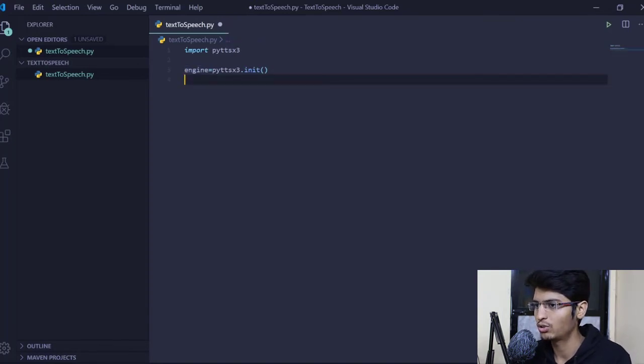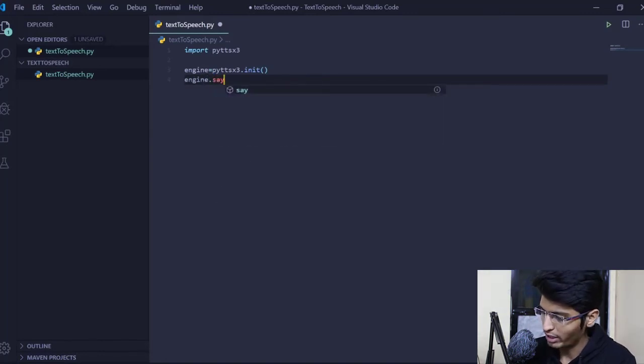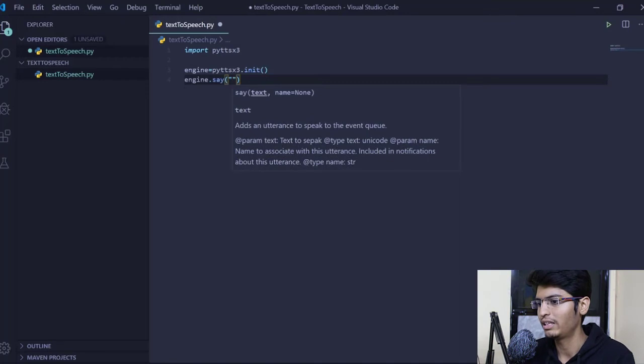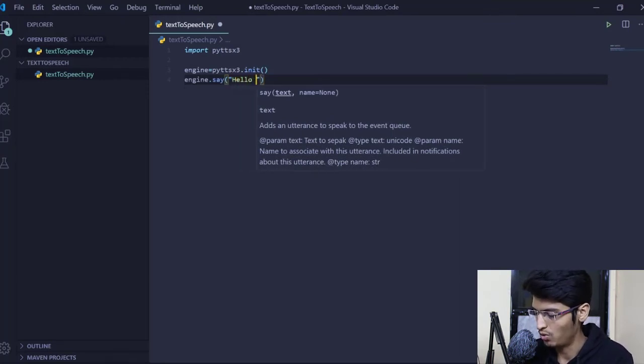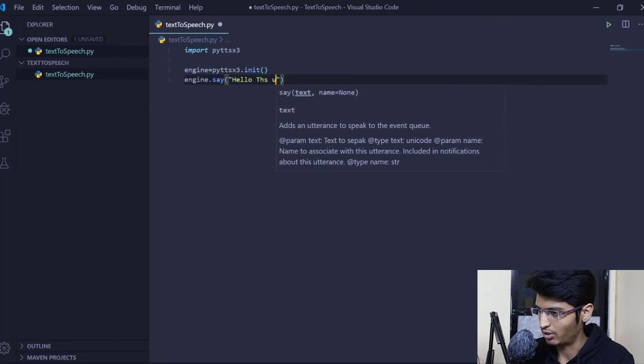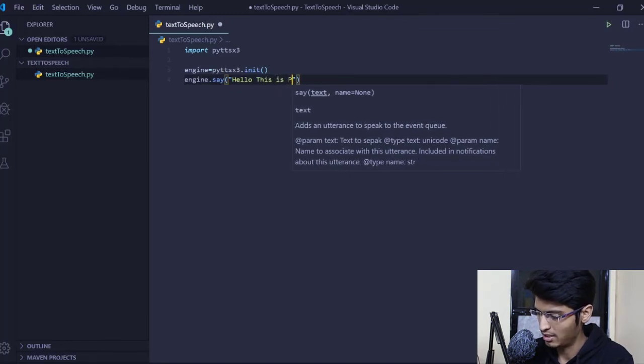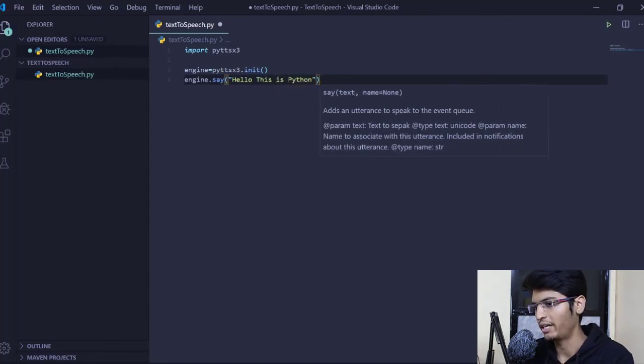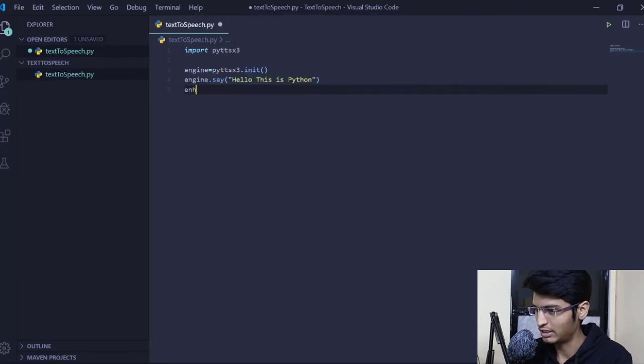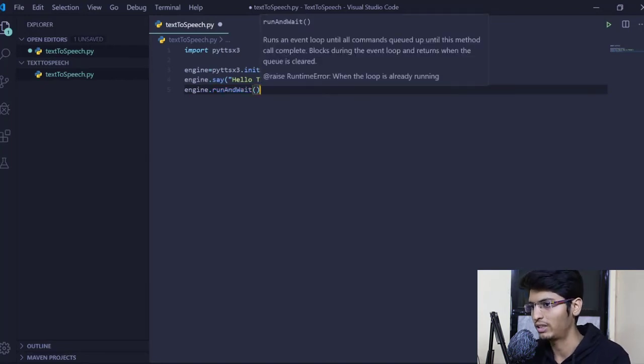Now what we will do is really simple. Here we will have engine, and in this we have a say method, and whatever we write in this say method, that text will be converted to speech. So let me write, hello, this is Python. And the next thing is we just need to execute it. How it is done is engine.runAndWait. This is the method that will do that.